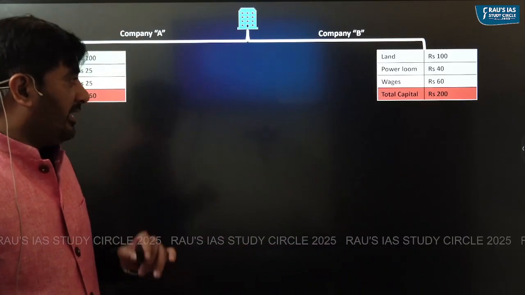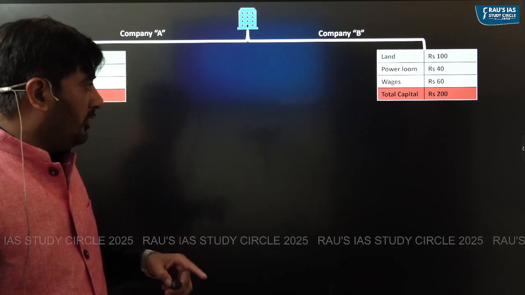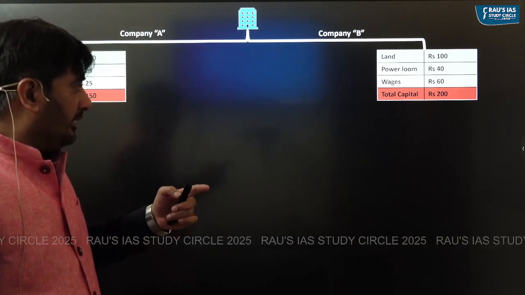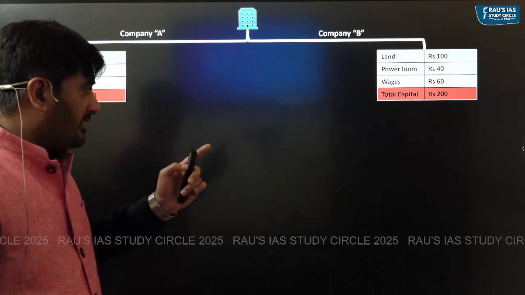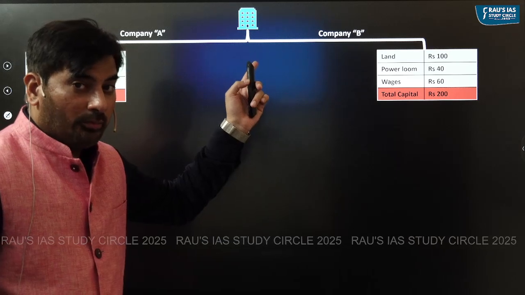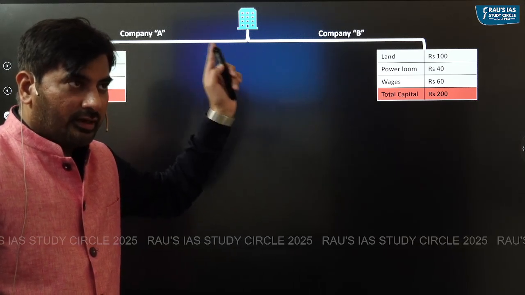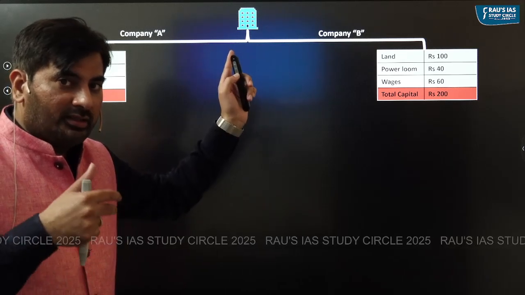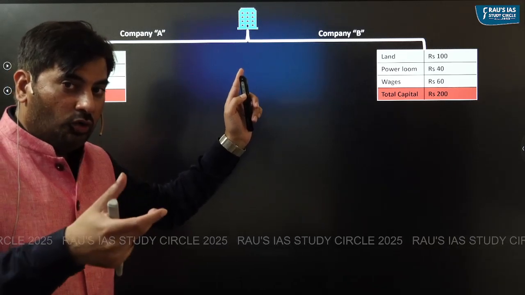Company B makes an investment of 200 rupees, comprising 100 rupees investment in land, 60 rupees investment in wages, and look, it has made investment in power loom. Can you observe the difference? Company A has bought a hand loom. Company B, on the other hand, has bought a power loom.